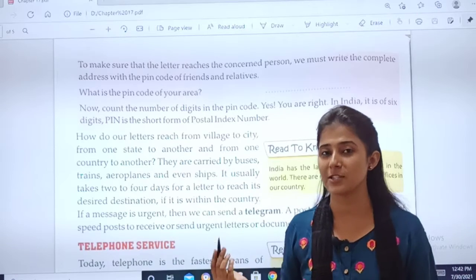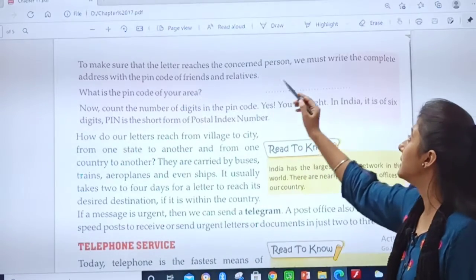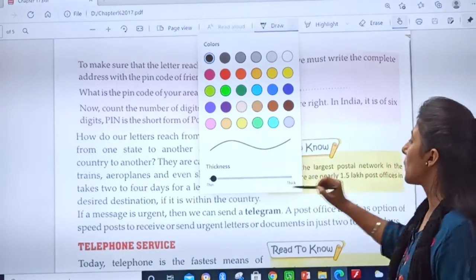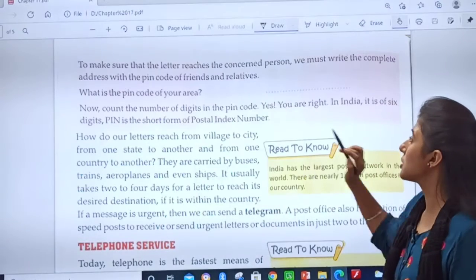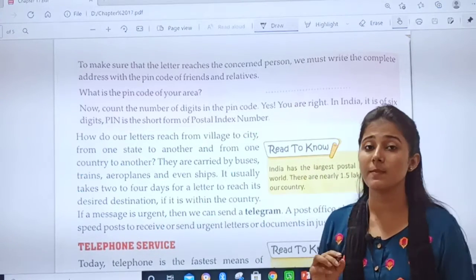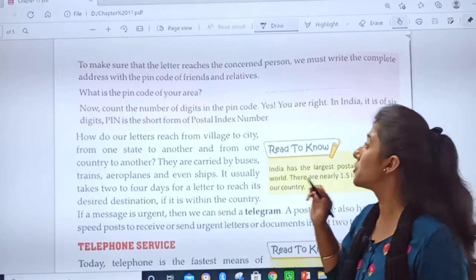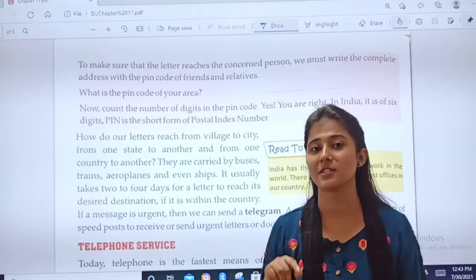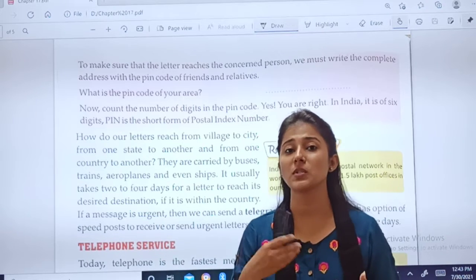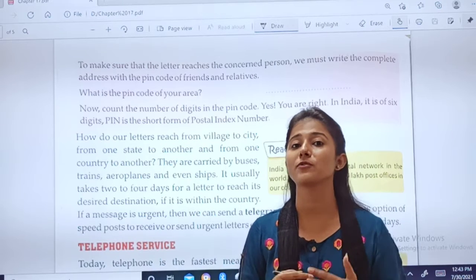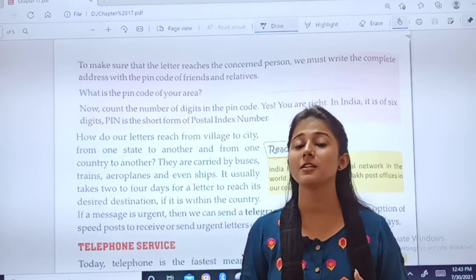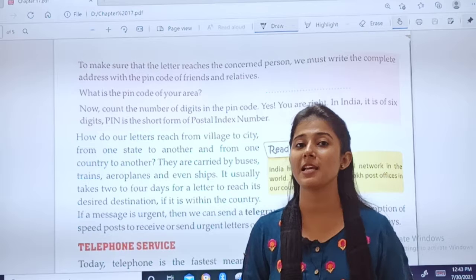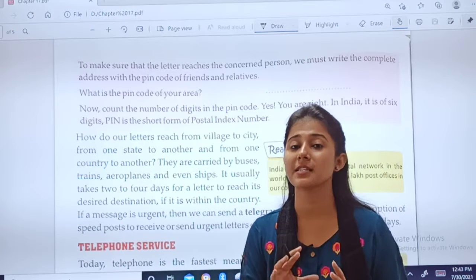Let us see what is written. To make sure that the letter reaches the concerned person, we must write the complete address with the PIN code of friends and relatives. Okay children, we have to send a letter. For example, you have to send a letter to your friend, but what if you have not written the address? How will it be delivered to the correct place? So you have to write the address completely.